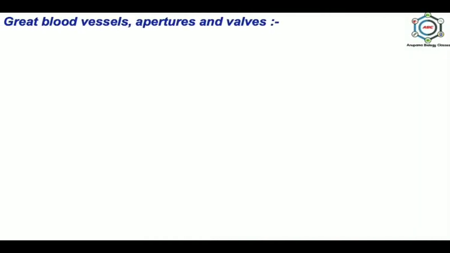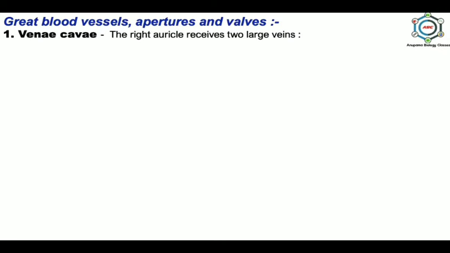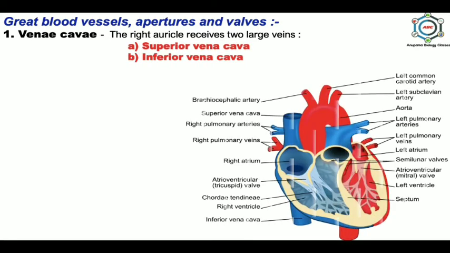Now, the great blood vessels, apertures and valves which are present inside the heart. So there are many blood vessels that enter the heart. First one is vena cava. The right auricle receives two large veins, the superior vena cava and inferior vena cava. You can see the picture. In this picture, this is the superior vena cava and this is the inferior vena cava.